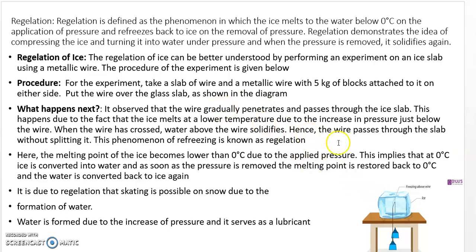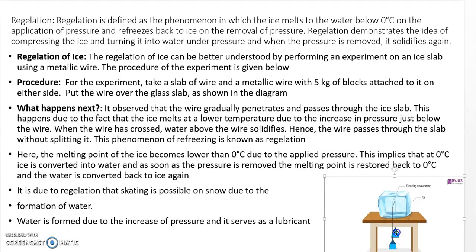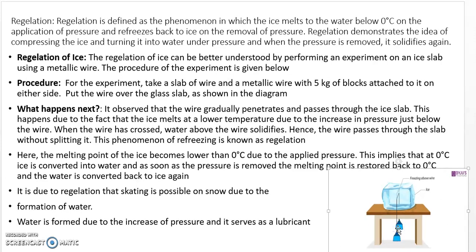Now what happens? The wire gradually penetrates and passes through the ice slab. Why? Because pressure is applied, since 5 kilogram blocks are hanging on either side. This happens because ice melts at a lower temperature due to the increase in pressure just below the wire. Just below the wire the pressure increases and the ice melts, but when the wire has crossed, the water above the wire solidifies, hence the wire passes through the slab without splitting. This is called regelation.